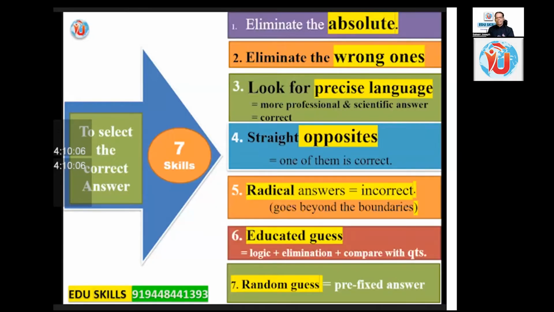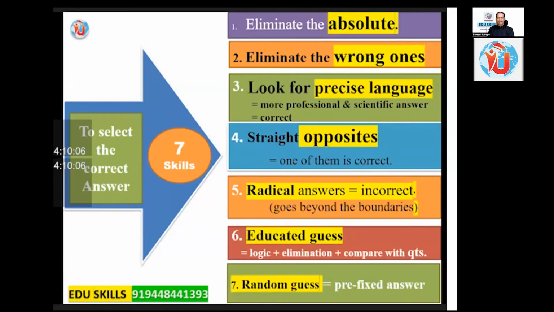So I'll be citing these things in every session, one or the other. In the previous session, I applied the whole strategy to one text and told you how straight opposites can be immediately eliminated. If there are 4 options and 2 are straight opposites, those 2 get automatically eliminated, and then you are left with only 2 options, which means it becomes 50% easier.